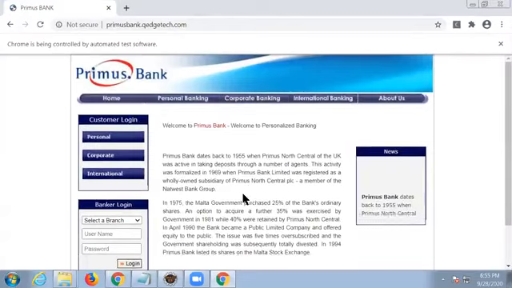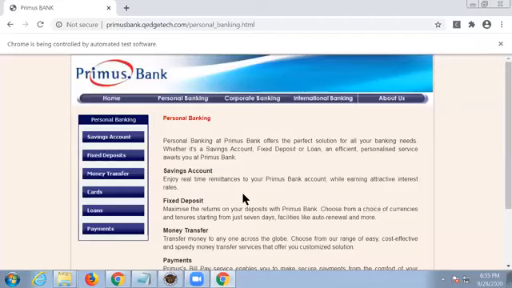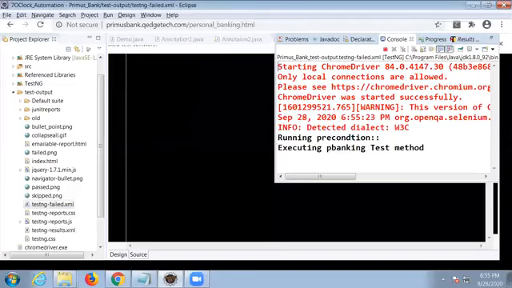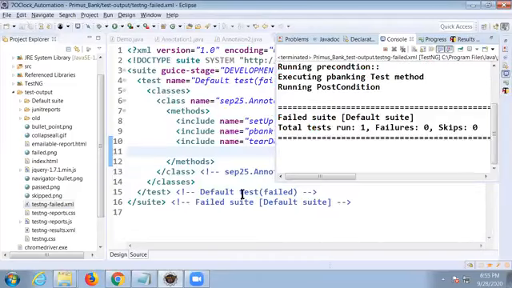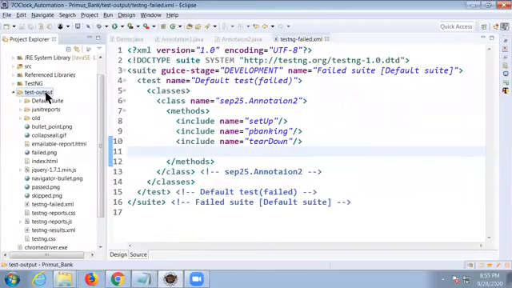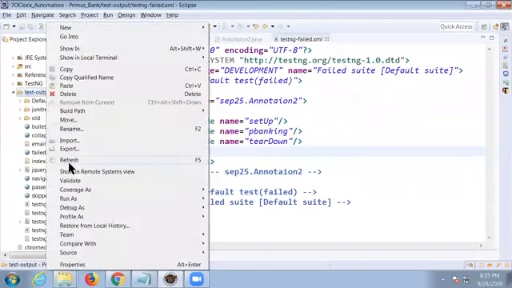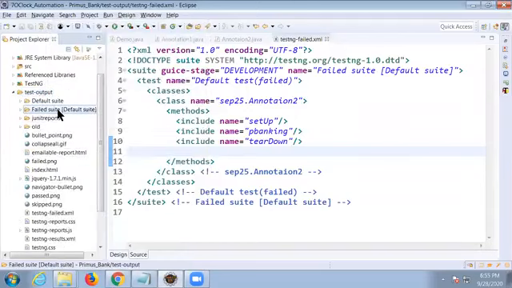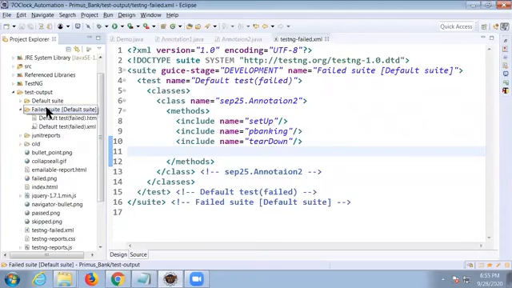Banking, and close. That's it. It won't execute the remaining test cases because we have not included them there, right? And also after executing, you refresh your test output folder. All of you observe. Refresh your test output folder. A separate folder is generated for you. You can see results in that.